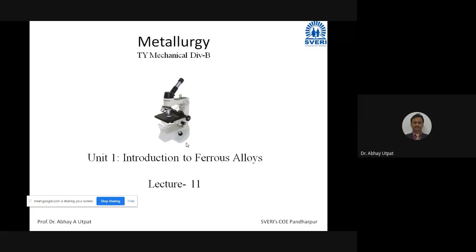The percentage of carbon in steel is limited to 2%, so 0.008 to 2%. When carbon is added to iron, that alloy is called steel. But when the percentage of carbon is more than 2, up to 6.67%, then that alloy of iron and carbon is called cast iron.